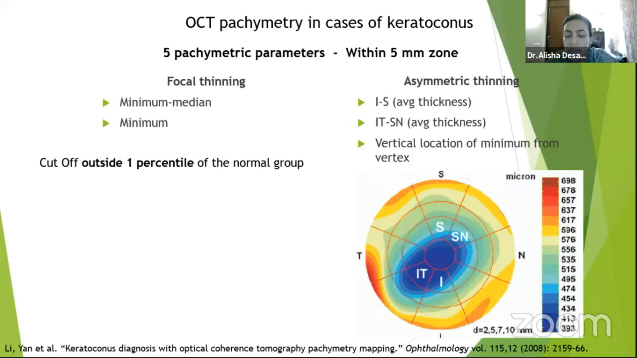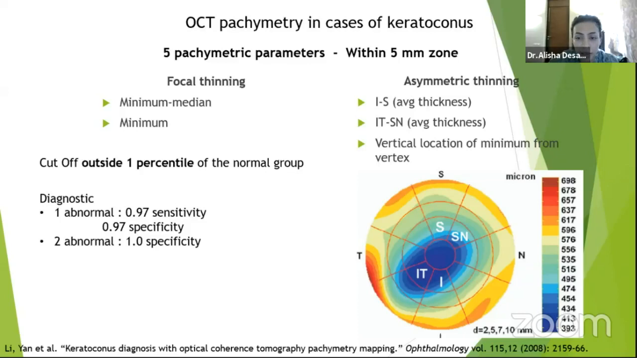In this study, for example, they have divided the cornea into octants, and they have used 5 pachymetric parameters to diagnose focal thinning and asymmetric thinning. So focal thinning is the difference between the median and the minimum. The minimum pachymetry is used to diagnose focal thinning. Asymmetric thinning is the difference between the inferior-superior, the inferior temporal-superior nasal, and the vertical location of the minimum vertex. So any cutoff outside 1 percentile of normal is basically considered diagnostic.